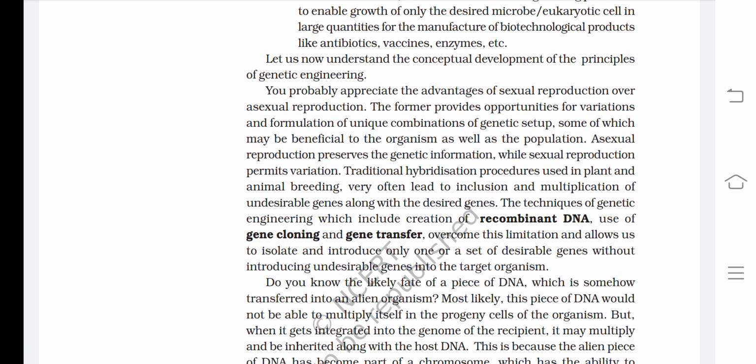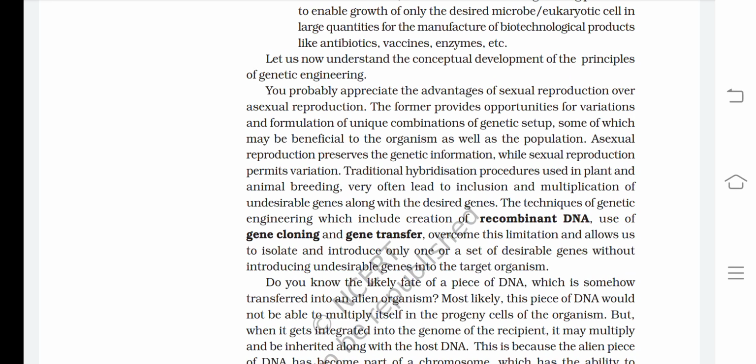Traditional hybridization procedures used in plant and animal breeding very often led to inclusion and multiplication of undesirable genes along with the desired genes. The techniques of genetic engineering, which include creation of recombinant DNA, use of gene cloning, and gene transfer, overcome this limitation and allow us to isolate and introduce only one or a set of desirable genes without introducing undesirable genes into the target organism.